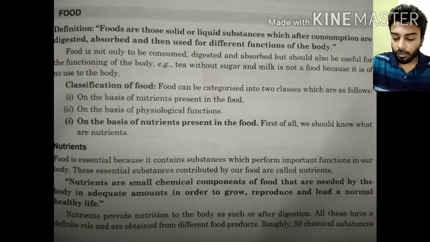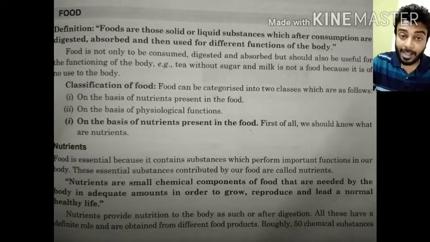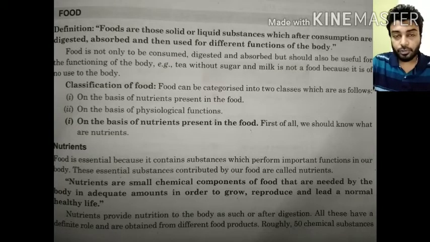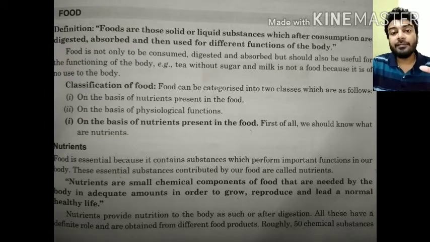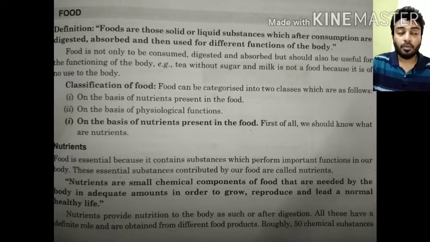First of all, we should know what the nutrients are. You all know that nutrients are the small chemical components of food that are needed by the body in adequate amount in order to grow, reproduce, and lead a normal healthy life. The nutrients are present inside the food which our body utilizes, and they are the main factor for the growth and development of our body.